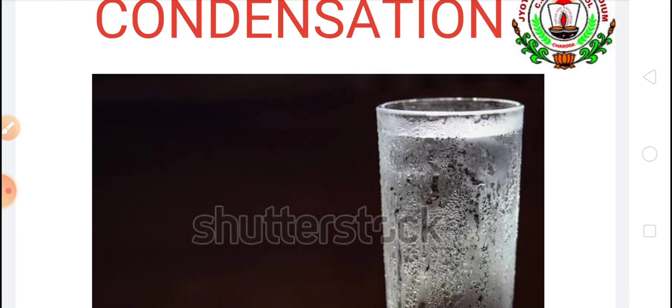The steam or water vapor present in the atmosphere gets cooled because of that ice and sticks to the outside of the glass. Vapor is a gas, and when these vapors change to liquid on cooling, this process is called condensation.